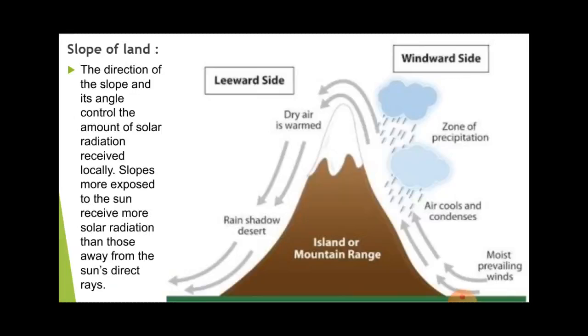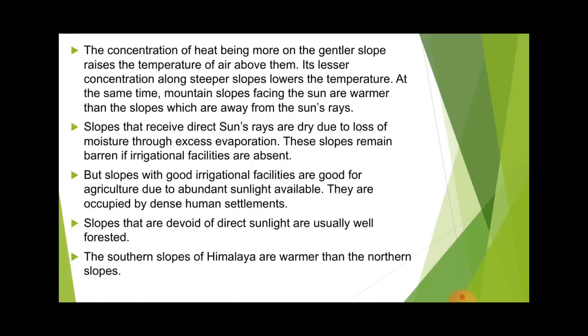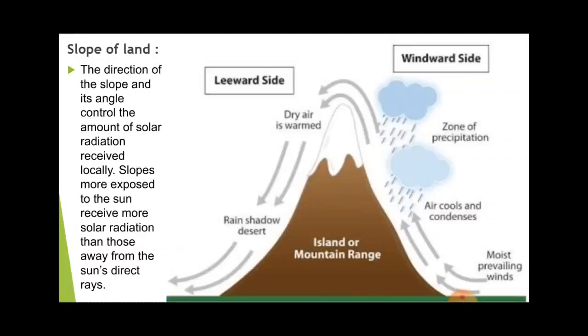of land. See, the direction of the slope and its angle control the amount of solar radiation received locally. The slopes more exposed to the sun receive more solar radiation than those away from the direct rays. So there is the steeper slope and the gentler slope. A steeper slope has the minimum amount of length, and the gentler slope has the maximum amount of length. So the steeper slope gets the minimum amount of sun rays, and the gentler slope will get the maximum amount of sun rays.